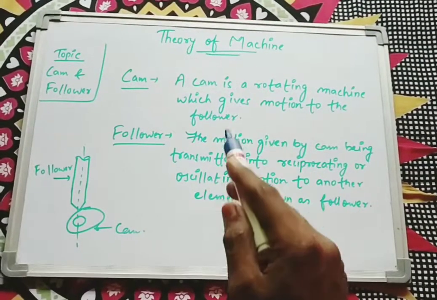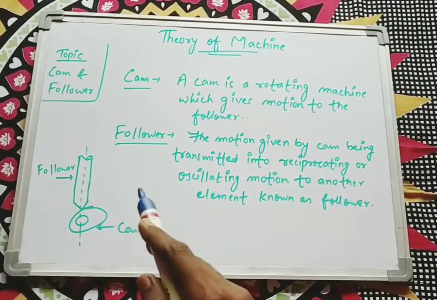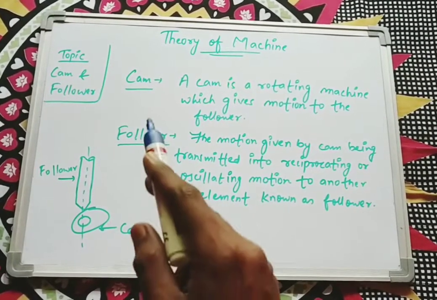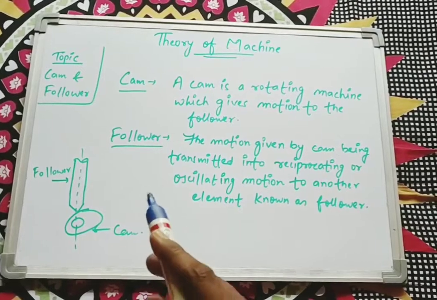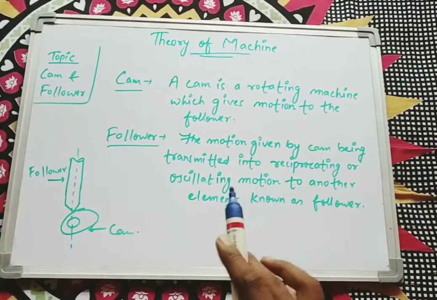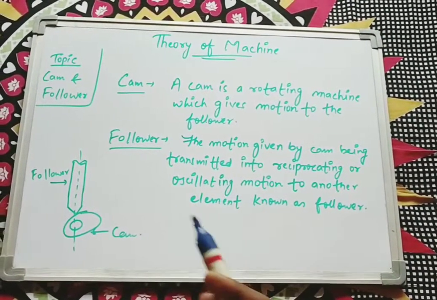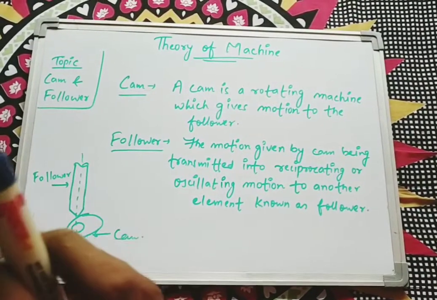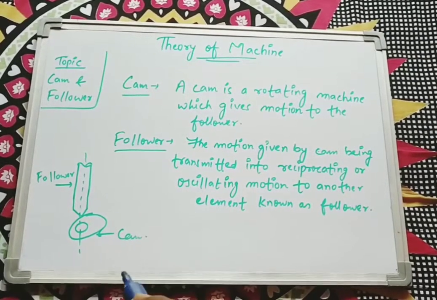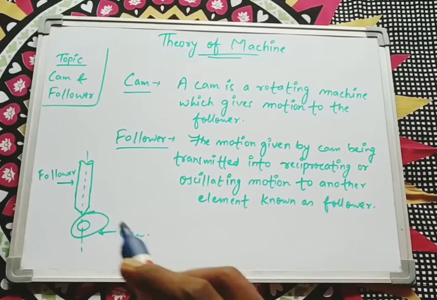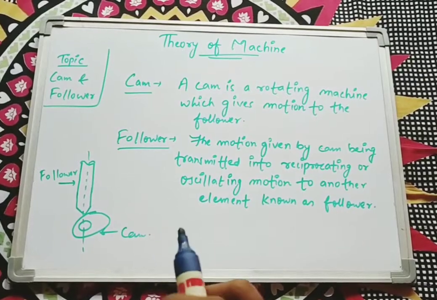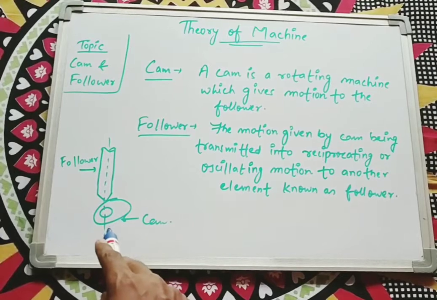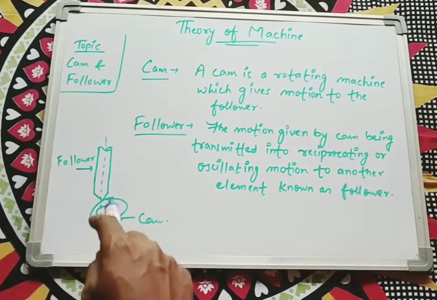By the above definition of these two titles, we can assume that cam and follower both can provide a machine with a certain motion by being arranged in a way that both can work bilaterally. That means cam and follower both can work at a time by mixing up their motion. Here I have mentioned a figure, where a cam is given at the lower portion and the follower is attached with it.